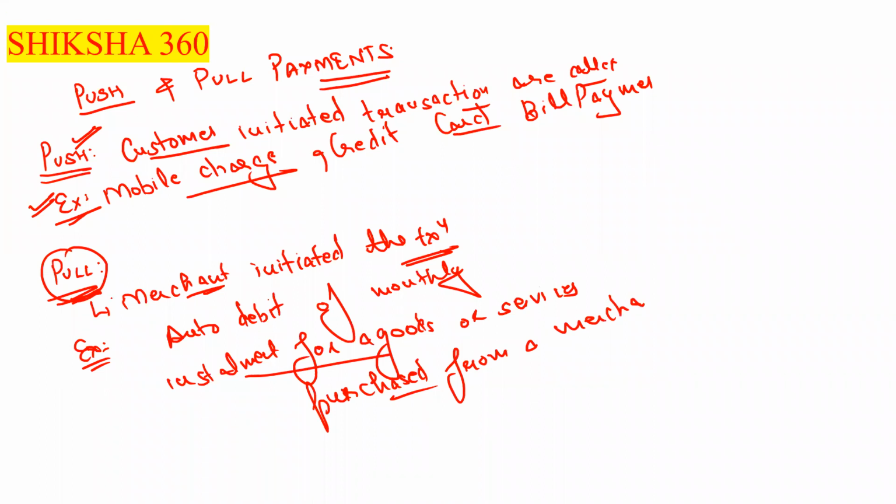That is known as a pull payment. So please remember both of these things.